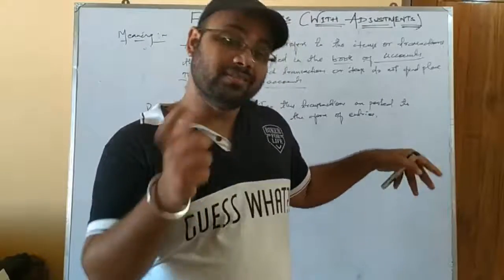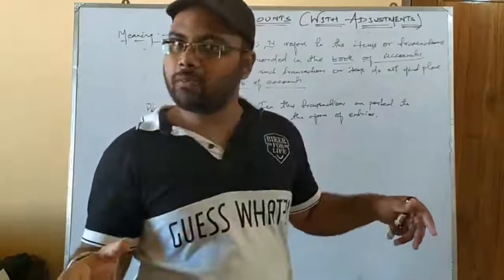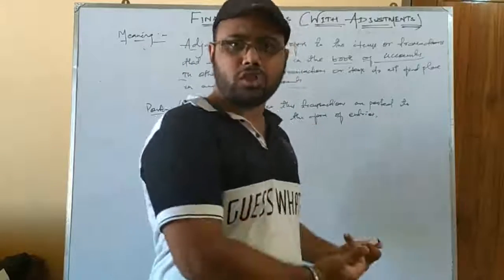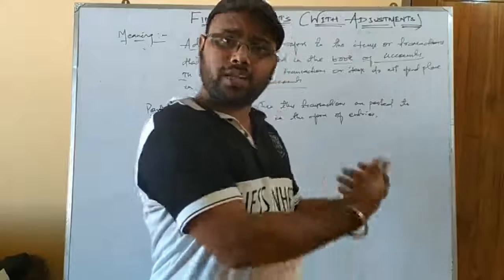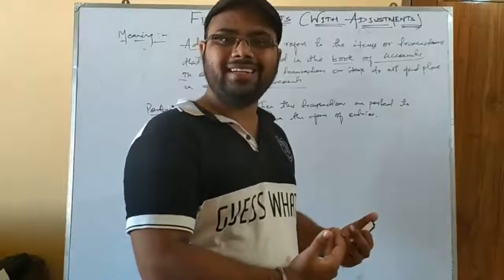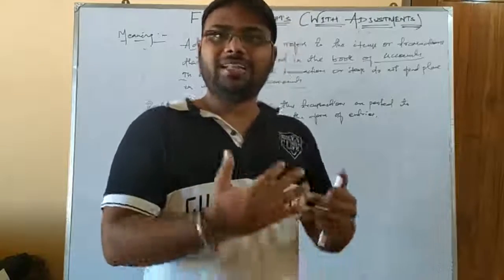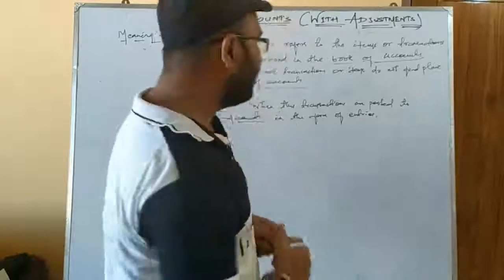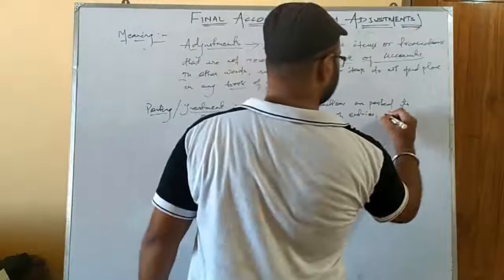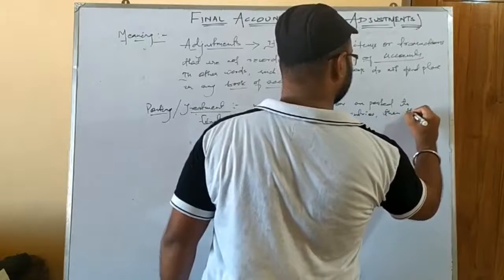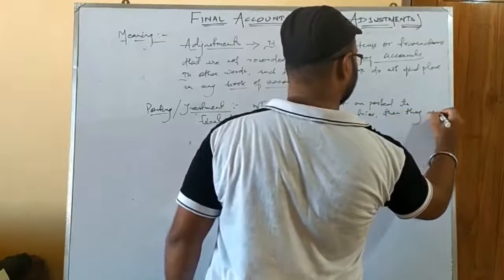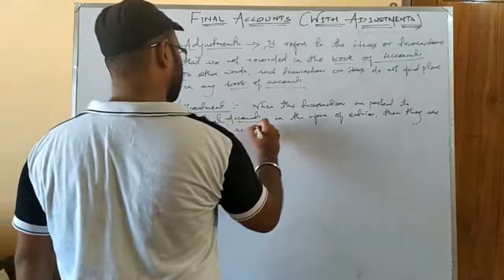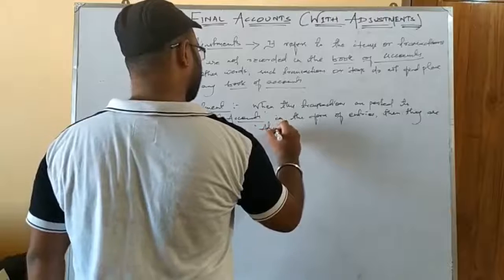But since they are not written in any book of account, these entries will be given a different name. These are also journal entries, because you have to pass entries for those adjustments also. But these entries will be given a different name since they are found outside the trial balance or omitted completely from your book of accounts. So they are called adjustment entries. Got it?